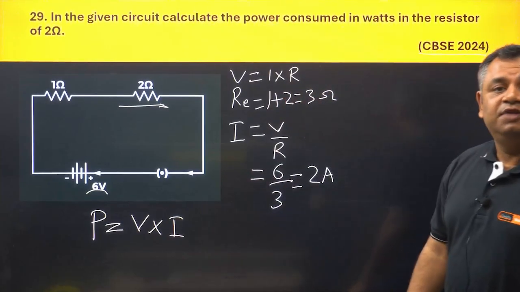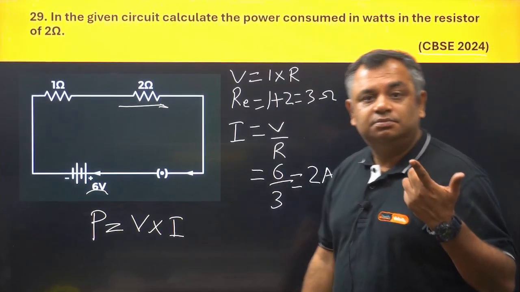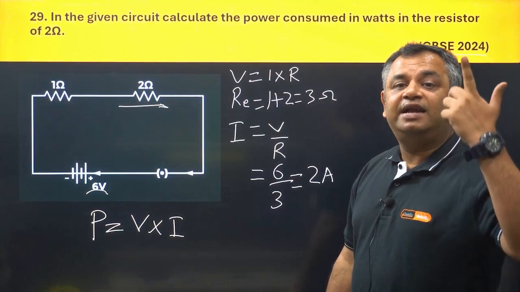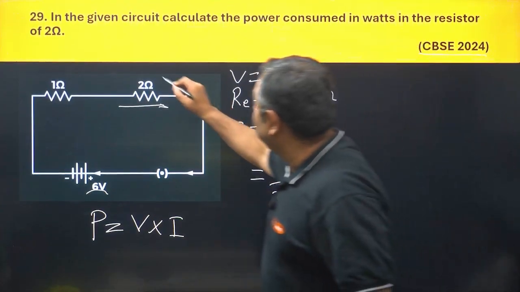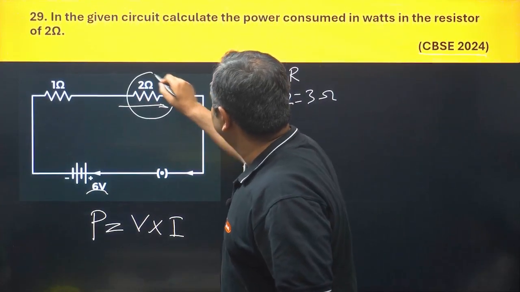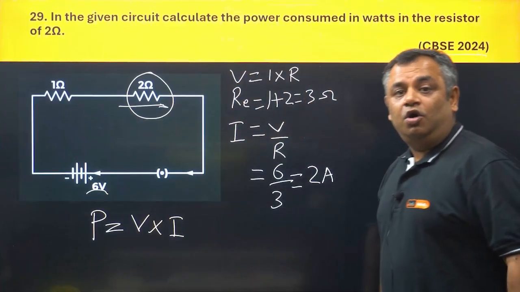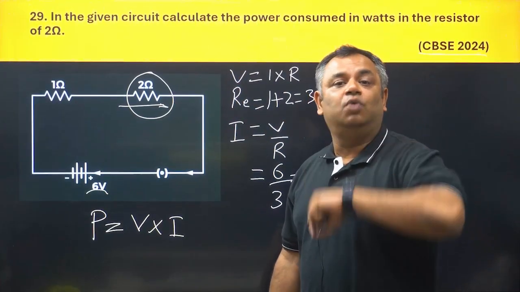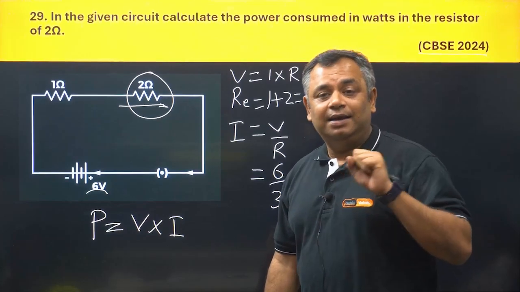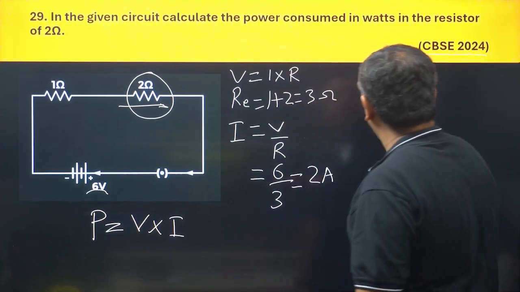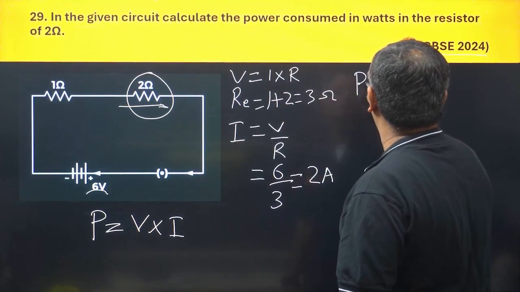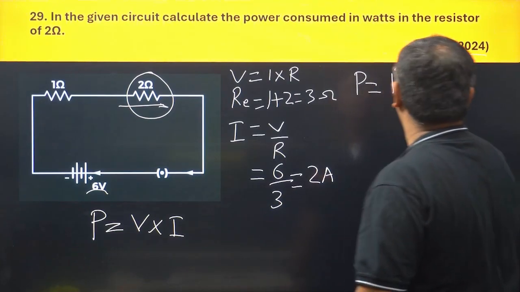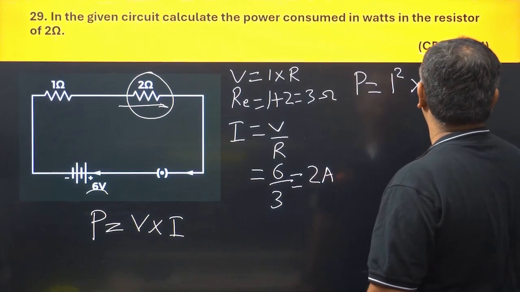Now we know the formula of power is I square into R, because this resistance is included. So power's formula is I square into R or V square by R.